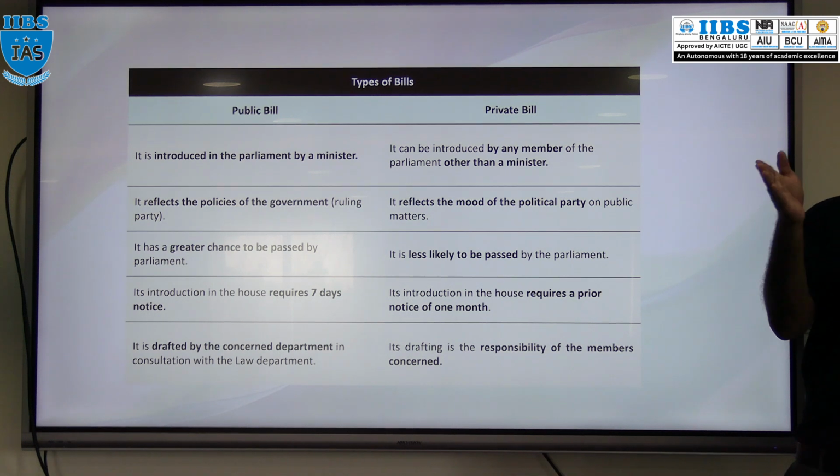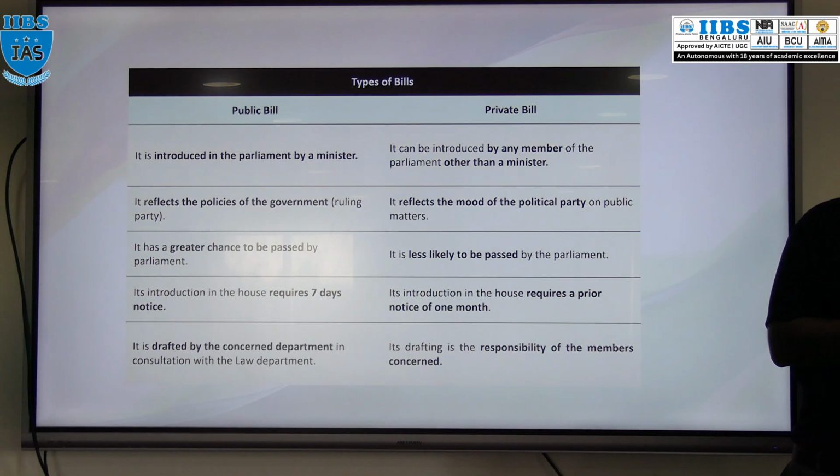You're understanding? So these are the differences between the public bill and the private bill. A public bill is generally introduced by a minister. It reflects the government policies, there are high chances of passing that bill, and it will be drafted by the concerned department after consultation with the law department. A private bill is introduced by a private member. There is less chance of passing that bill. It reflects the political mood of the party on public matters, and it requires a 1 month notice period before its introduction.